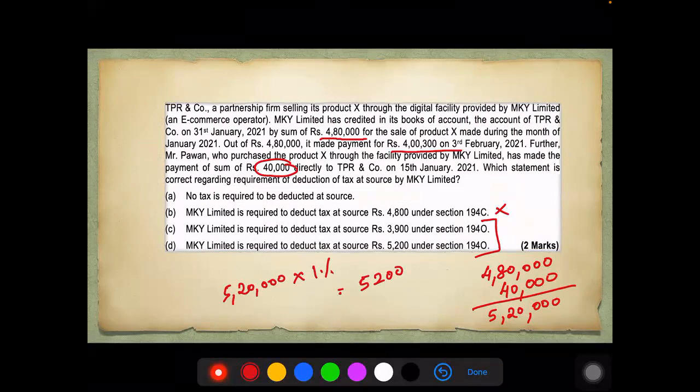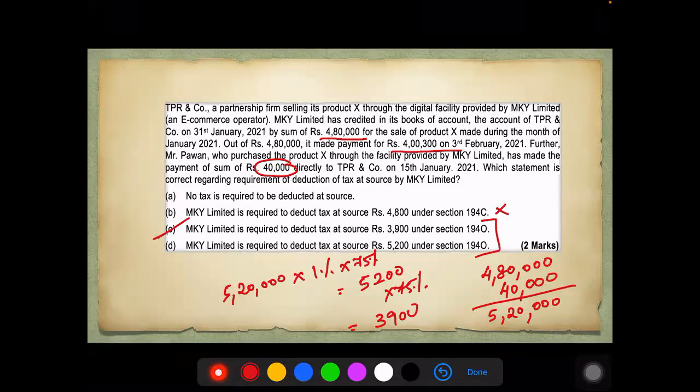Normally, this would have been the answer, but you also have to answer the COVID scenario, which means: is it happening after 14th May 2020 and till 31st March 2021? Yes, it is that period. So you have to apply only 75% of this rate. So 75% of the amount will come to 3,900. So the correct option would be option C.